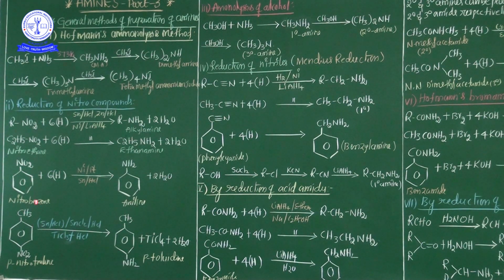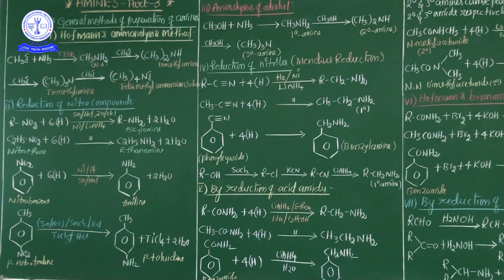Now here see these two examples, aromatic amines category. Now this compound name is nitrobenzene. With 6H and catalyst either nickel or platinum, and reducing agents being the stannum hydrochloric acid combination, or zinc hydrochloric acid combination, or lithium aluminum hydride combination, finally primary aromatic amines are obtained. This is commonly known as aniline. Additionally a water molecule is also liberated.